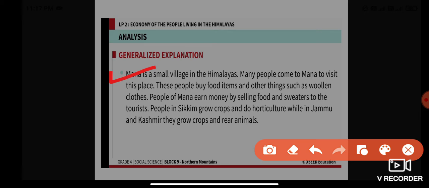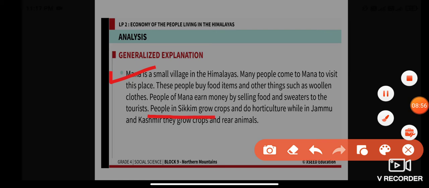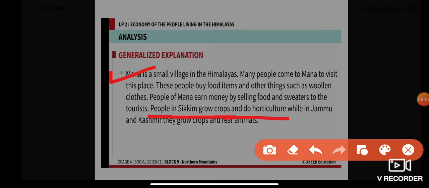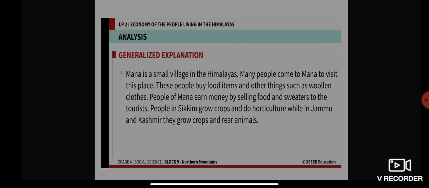And people in Sikkim grow crops and do horticulture, while in Jammu and Kashmir they grow crops and rear animals. So that is the different kind of occupation that people do to earn their livelihood.